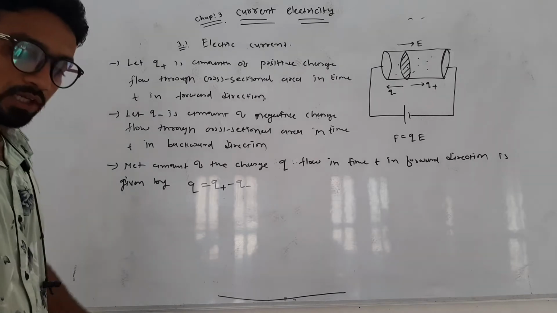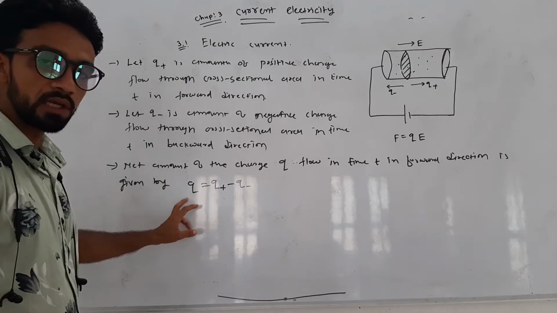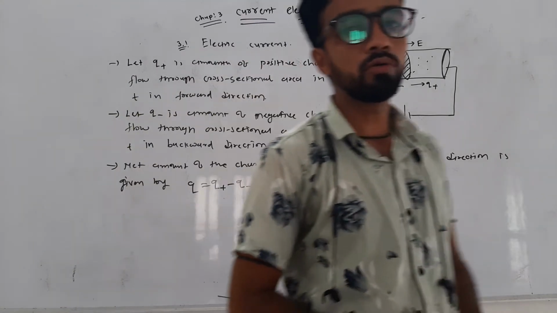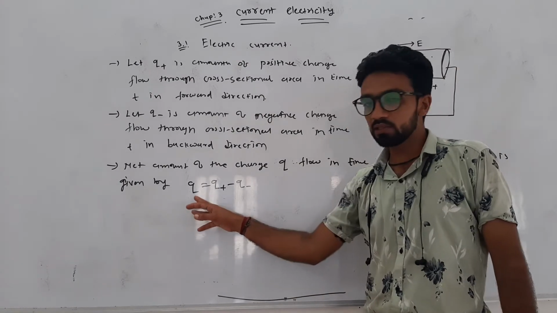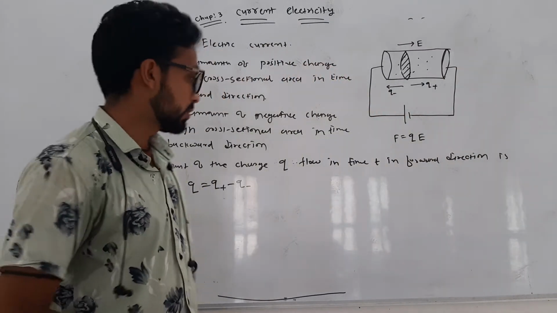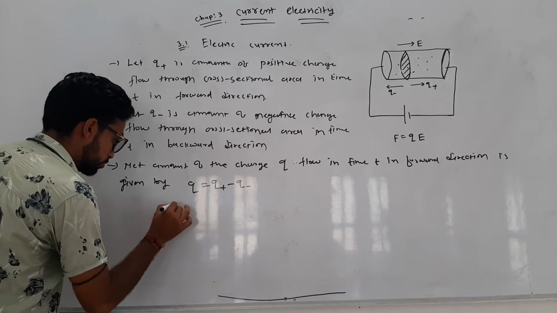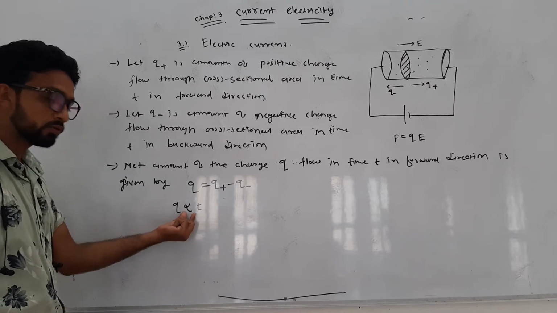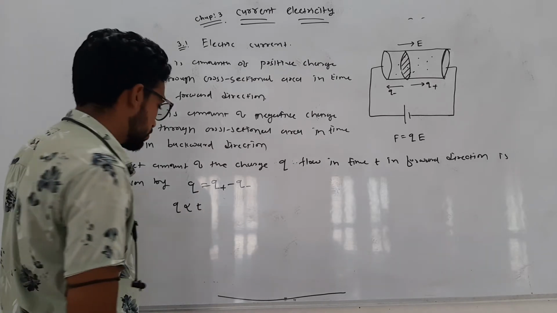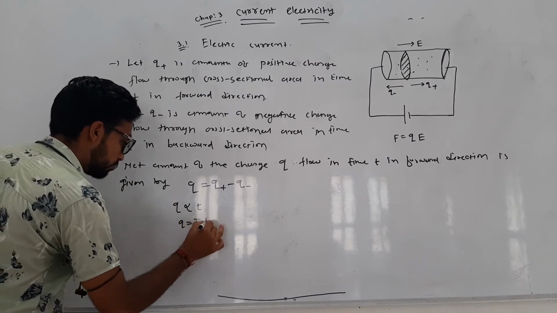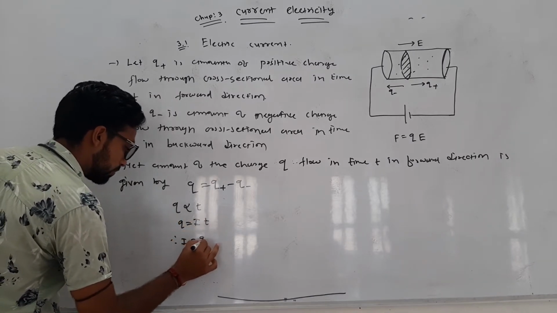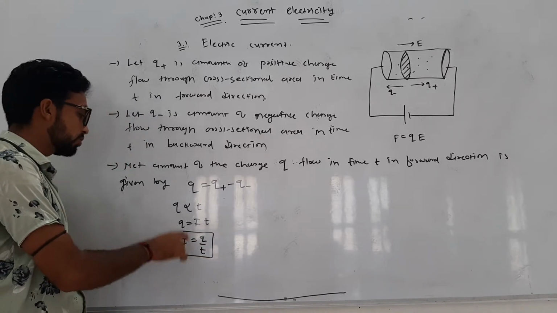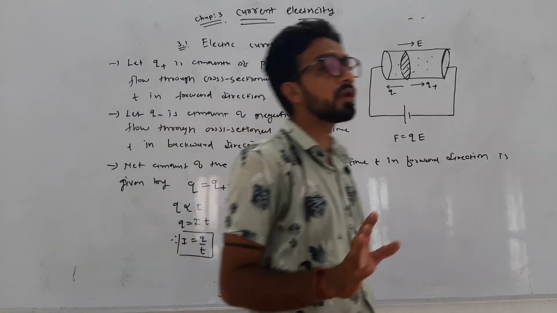Now suppose this flow of charge is steady, then this resultant or net charge is directly proportional to time. That means the flow of charge is constant at every time. So q is directly proportional to time. When we remove this proportionality, we put a proportionality constant, so q = I t, then I = q by t. This is the electric current when the charge flows in a steady manner.